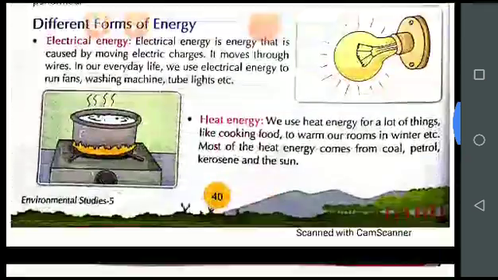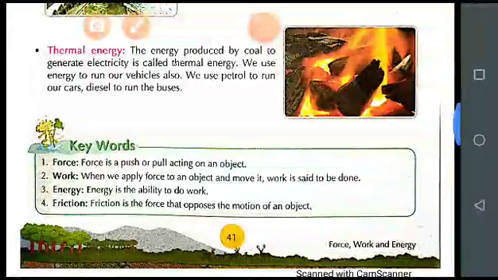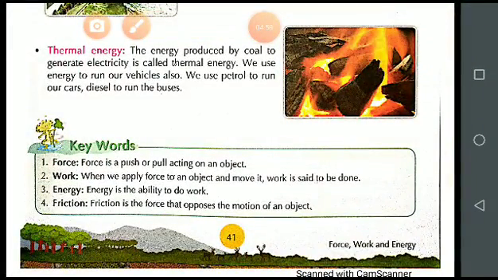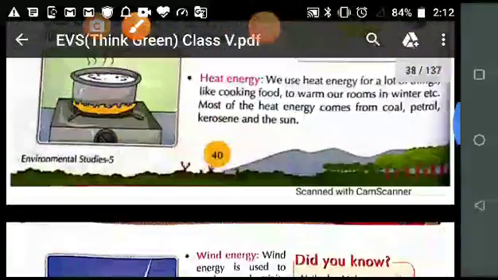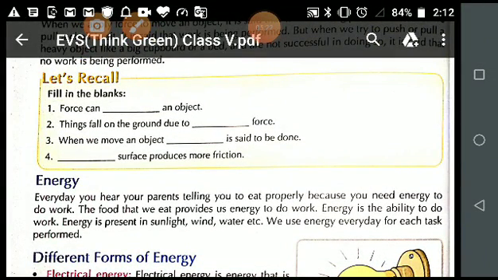So students, now let's discuss the third point, energy. Energy is the ability to do work. What is energy? Energy is the ability to do work. See students, we need energy to perform different types of work in our day-to-day life.